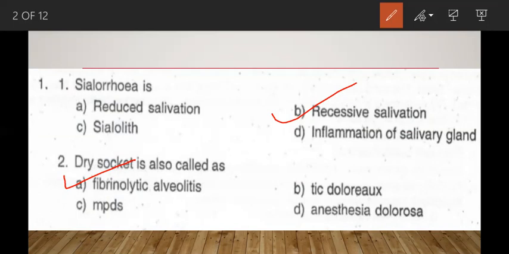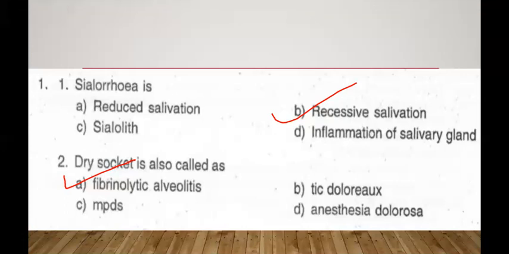Coming to the other options like MPDS. MPDS is related with TMJ disorders. Tic douloureux is another name for trigeminal neuralgia. And anesthesia dolorosa is a rare complication that occurs after the surgical procedure of trigeminal neuralgia, especially after rhizotomy. So dry socket is called fibrinolytic alveolitis.